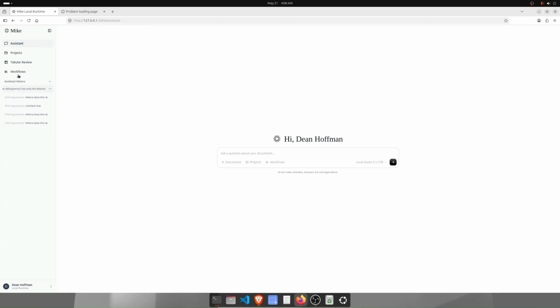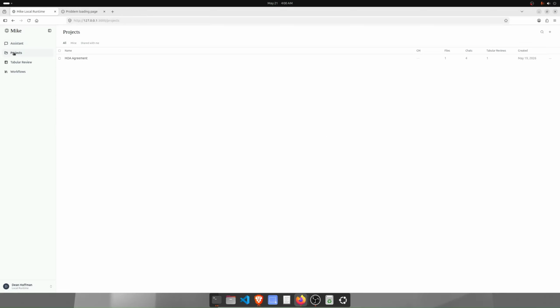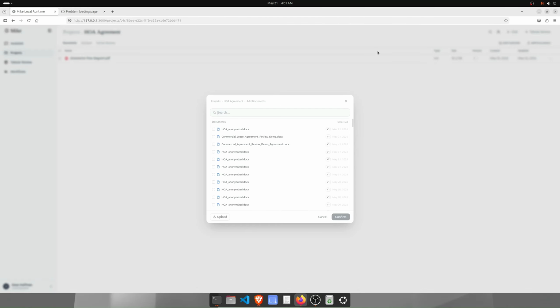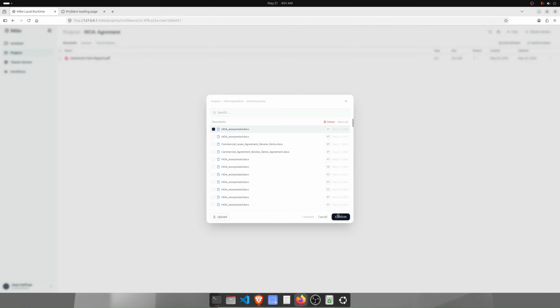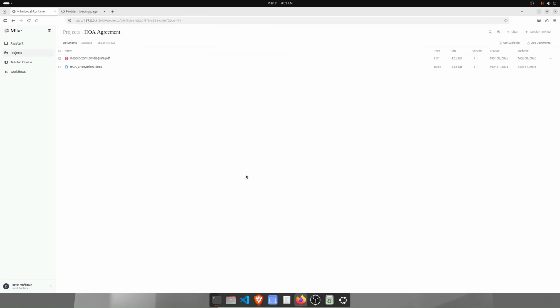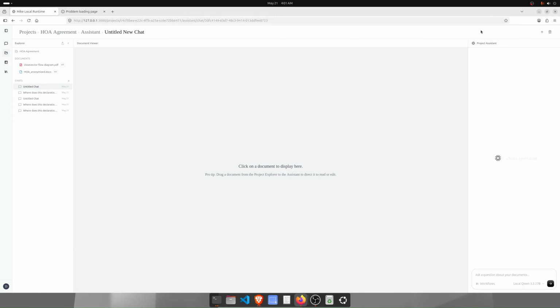Probably the more typical way to do this, I would guess, for most would be to use a project to store all of your relevant documents and everything in the same place. So I've gone ahead and set up a project with the homeowner's agreement, but I'm going to go ahead in the homeowner's agreement project right now, and I will add a document, and I'm going to go ahead and re-add that homeowners association agreement, and I'm going to check it, and then I'm going to chat with it.